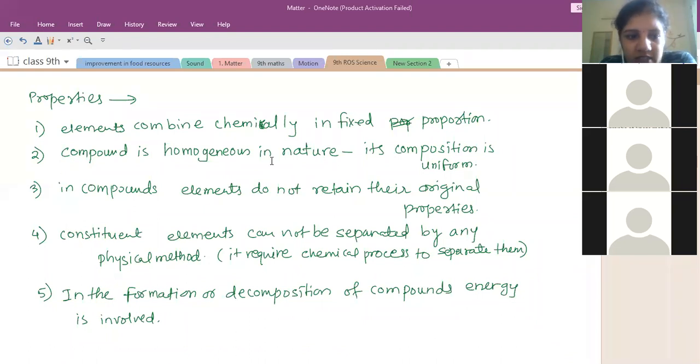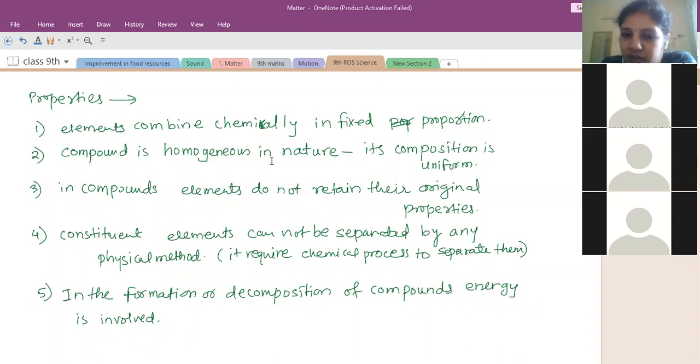Then Sahil, next contrasting point. Ma'am, the 5th one. Yes, 4th one. In compounds, elements cannot be separated by any physical methods. What about the mixtures? I'm asking about mixtures.